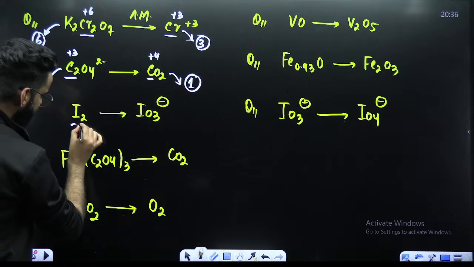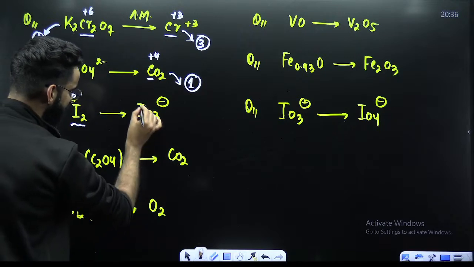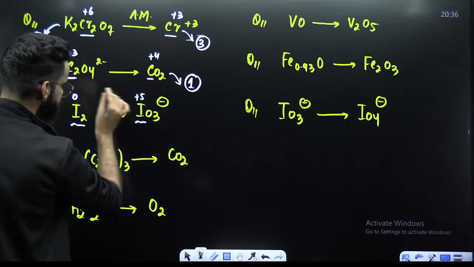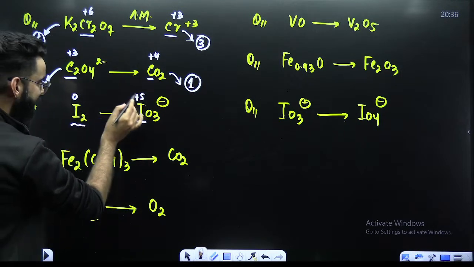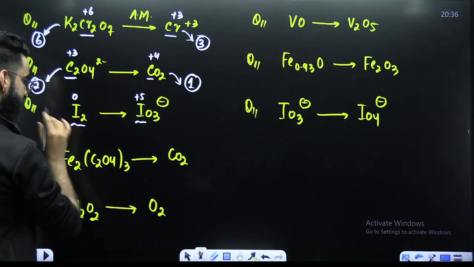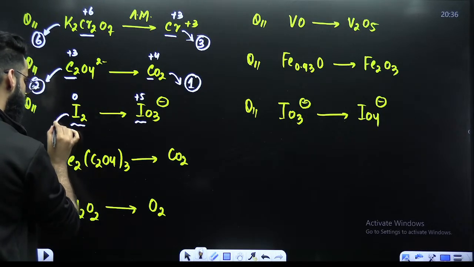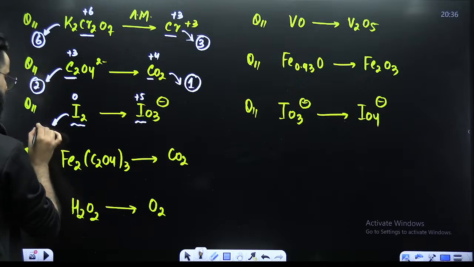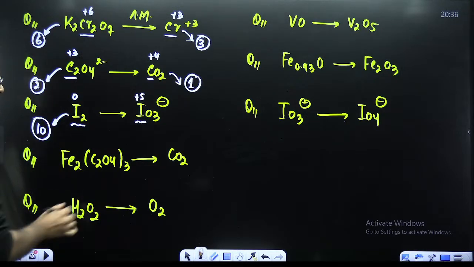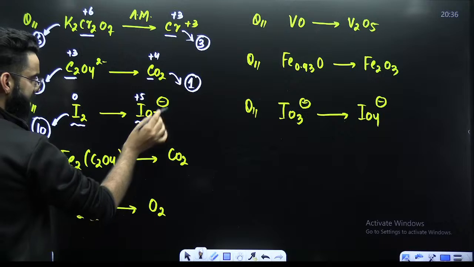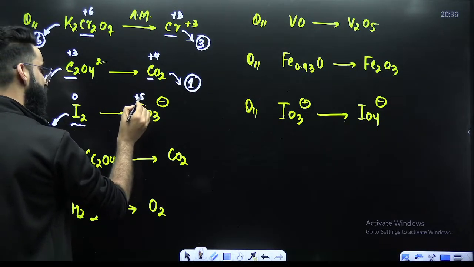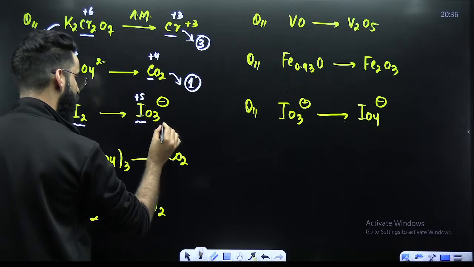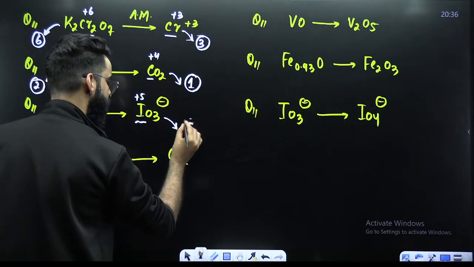Right? Iodine. Its oxidation state is 0. Here the oxidation state of iodine is +5. 0 to +5. Calculate the change. Final minus initial. The value comes out to be 5. 5 is the change for 1, but I have 2. So 5 2s are 10. N factor of I2 here is 10. Now, IO3 negative. Calculate its n factor. +5 to 0. Final minus initial. The value comes out to be 5. 5 is the change for 1. I have only 1, so its n factor is 5.